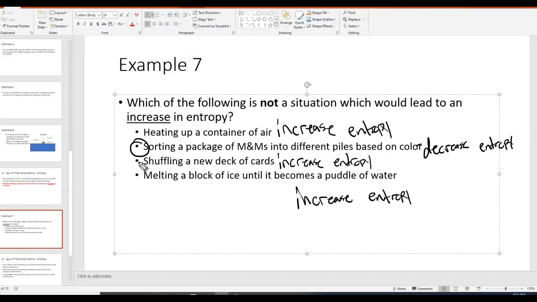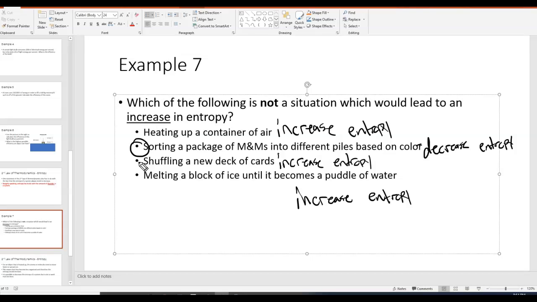If you're still confused by entropy, here's another way to think of it. Think about your bedroom. Let's say you clean your bedroom one day. If you look at your bedroom again a week later, it's probably going to be messier, just from living your life. That's a situation where the entropy of your bedroom naturally increased. Now, can you decrease the entropy of your bedroom? Yeah, of course, you can clean your room, but it's not going to happen on its own. So entropy of a system always naturally tends to increase.